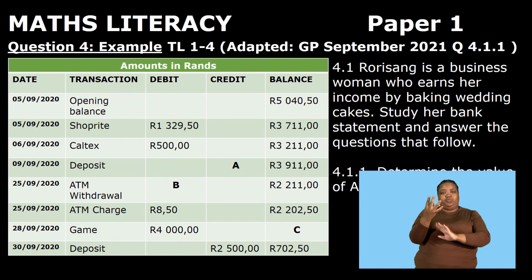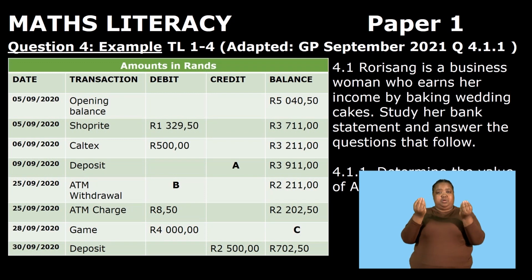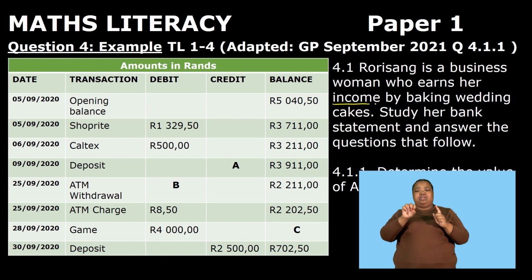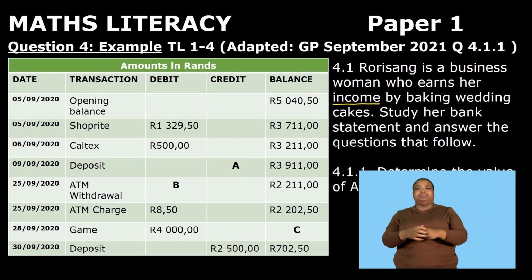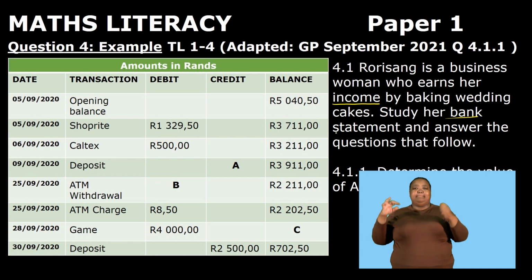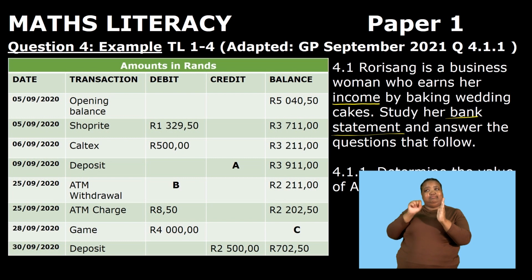Example for question 4, and this question was adapted from Gauteng, September 2021. We are looking at question 4.1.1. Rorisang is a businesswoman who earns her income by baking wedding cakes. Study her bank statement and answer the questions that follow. Now, analyzing the financial document given to us, we can see that it's a bank statement. Looking at this statement, we are given the dates on which the transactions were made, the debit and the credit, as well as the balance. Now, let us go to our questions.